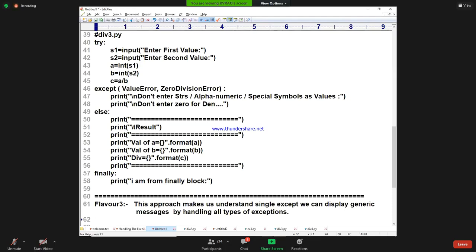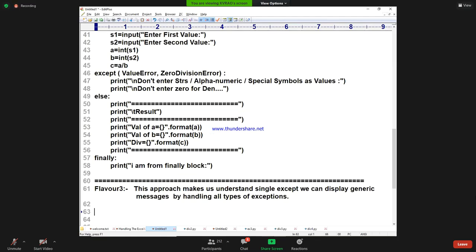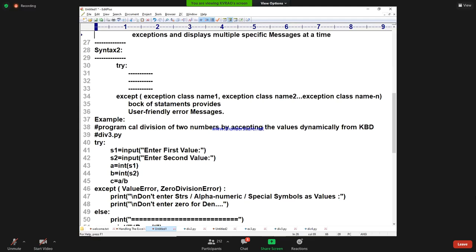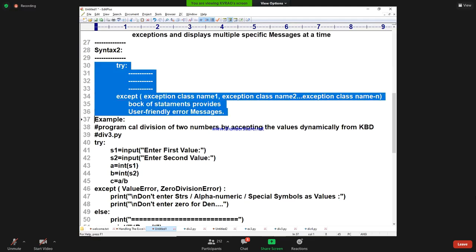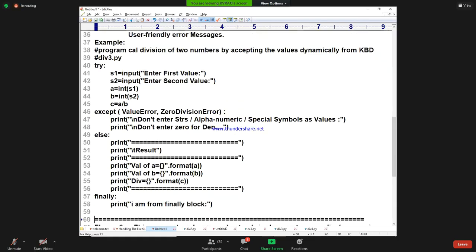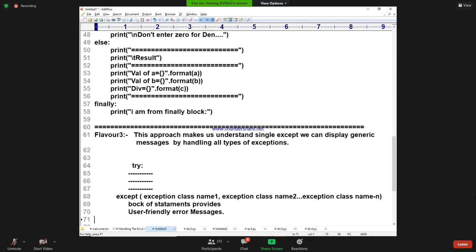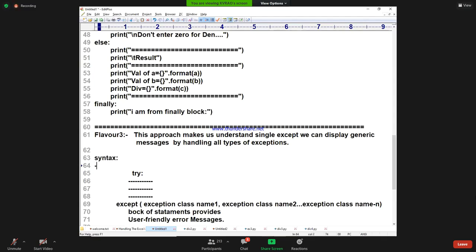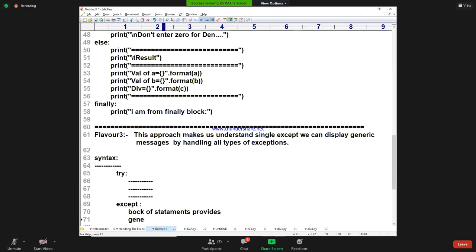Are you following? Yes. What is the syntax, sir? Syntax is I will write this type of thing. See carefully. Here I am writing the syntax. Try, then except block. Here I never write anything. I will write except colon, then a block of statements that provides a generic message.